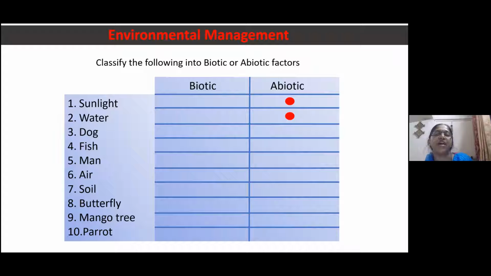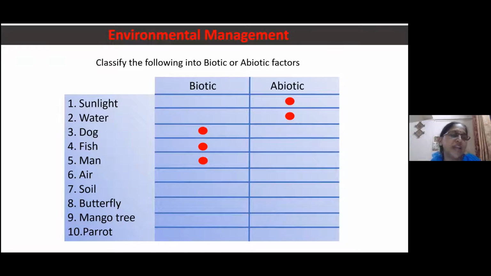Yes, correct. Very good. Now the next one is a dog. It is a living one, so it is a biotic factor. Correct. Now the next one is a fish. It's also living, so it's a biotic factor. Correct. Very good. Now the next one is a man. We are also living, so it's a biotic factor.